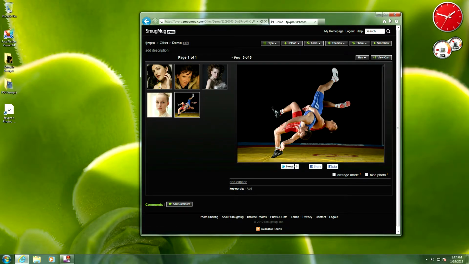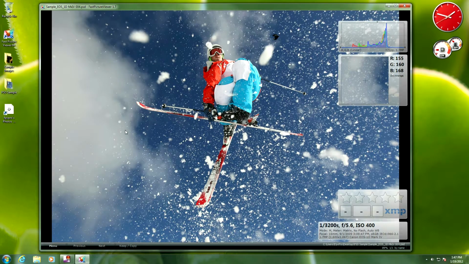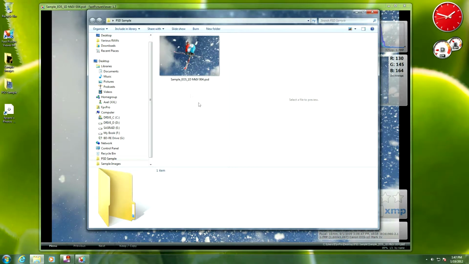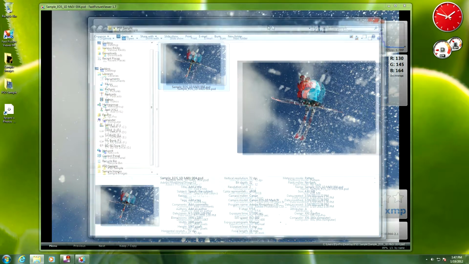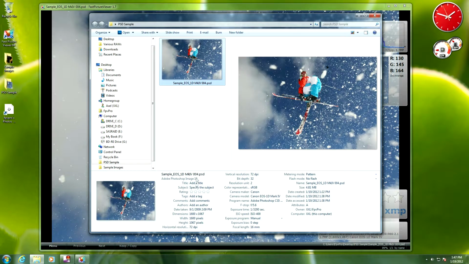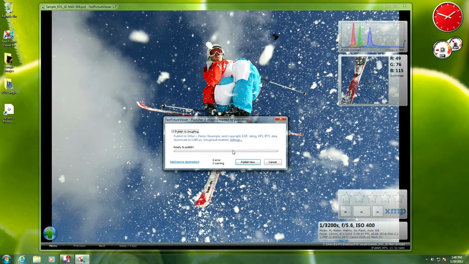This is the first part of the demo, but now let's see what happens if I try to publish a PSD file. So this is actually a PSD that I created from a sample file. I have the Fast Picture Viewer codec pack installed on this computer, so I can see my PSD with all the metadata in Windows Explorer, and I have opened this PSD file in Fast Picture Viewer. I press P to mark it for publishing, Ctrl P to start the publisher, which remembers all my settings.